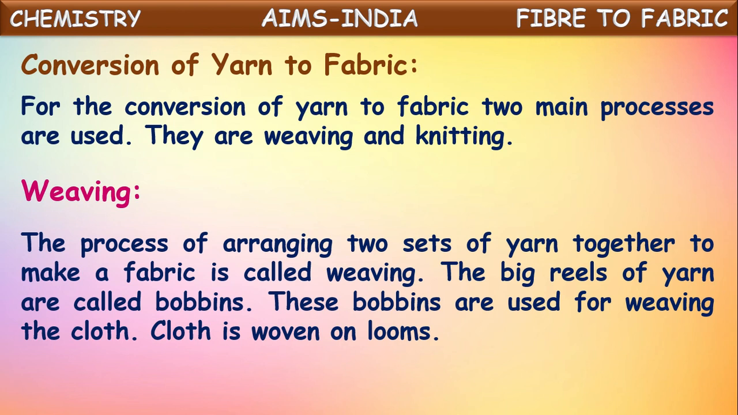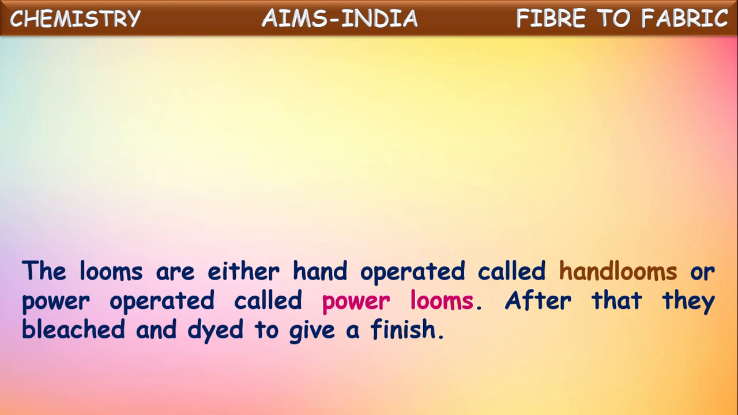So while weaving fabric, if they use more than one kind of yarn, two or more sets of yarn together for weaving cloths, then that process is called weaving. In this, the big reels of yarn which are used for weaving cloths are called bobbins. These bobbins are used for weaving cloths. These cloths are woven from the bobbins, meaning from the yarn, on looms. The machines used for weaving clothes are called looms.